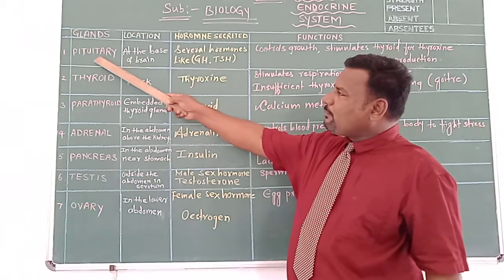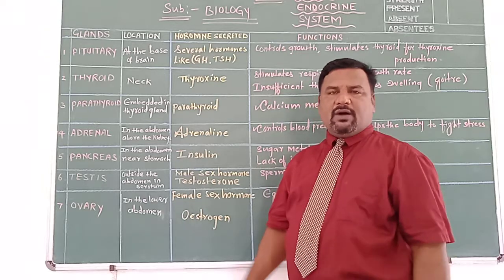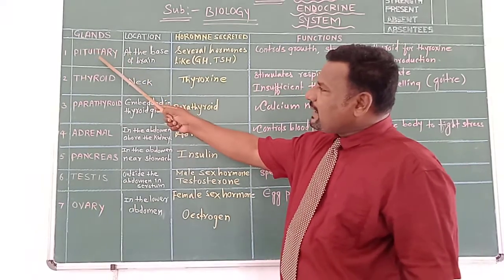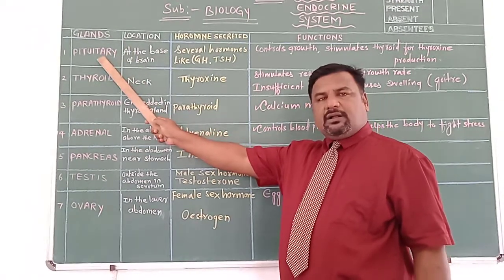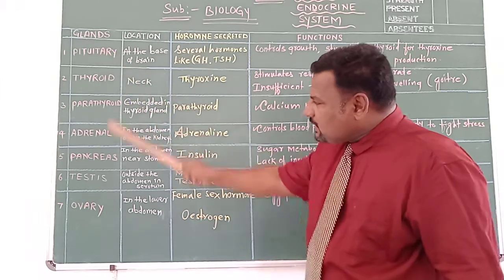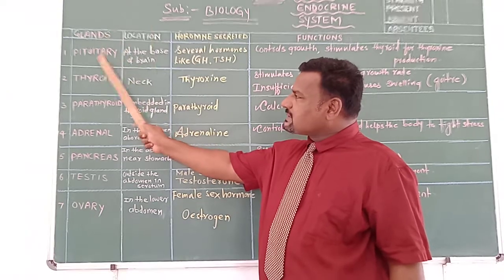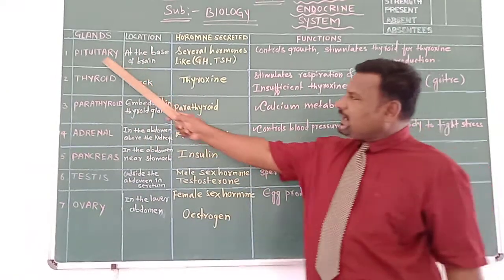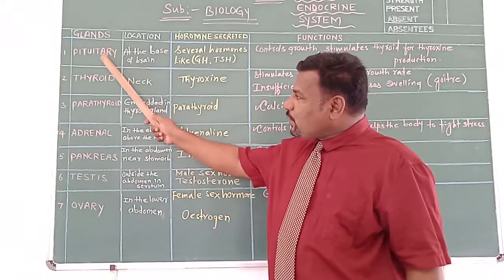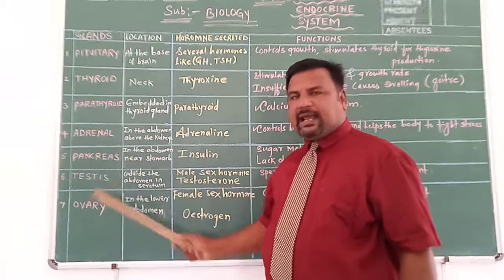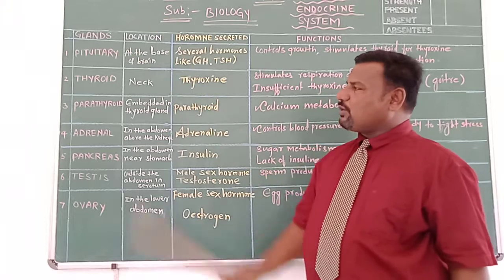And here the top one, the pituitary, we call the master gland of our body. Why do we call the pituitary gland the master gland of our body? Because this gland is responsible for controlling the function of other endocrine glands of our body. Therefore, this gland is called the master gland of our body. Why is the pituitary gland termed a master gland? Because it controls the function of other endocrine glands. Therefore, we call it the pituitary, the master gland of our body.